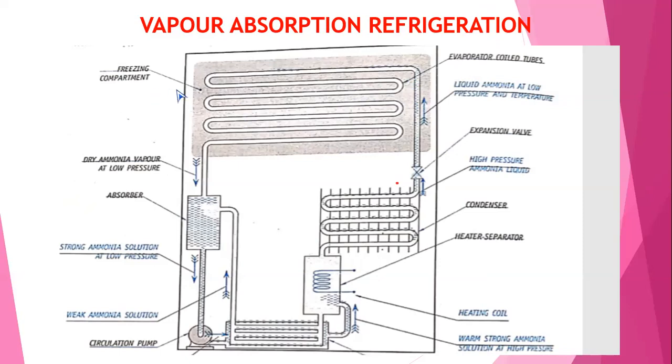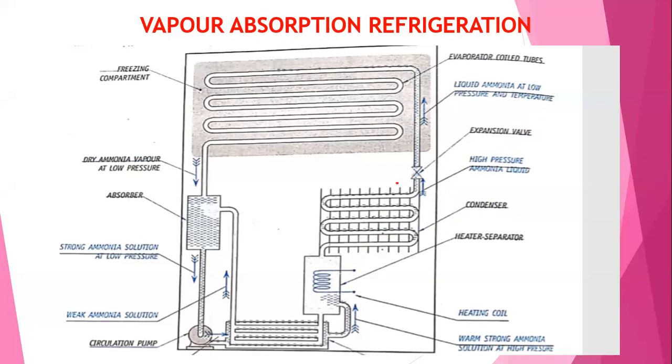Then again it is fed to the absorber tank or absorber container, where the solution absorbs the ammonia, and the weak ammonia solution is fed to the circulating pump through the circulating pipe, again fed to the heating coil unit, where temperature increases in the refrigerant, then to the condenser, where pressure increases and temperature decreases, and it is fed to the expansion valve, where the expansion of ammonia takes place, and again fed to the evaporator. So this cycle is continuous, the process repeats.